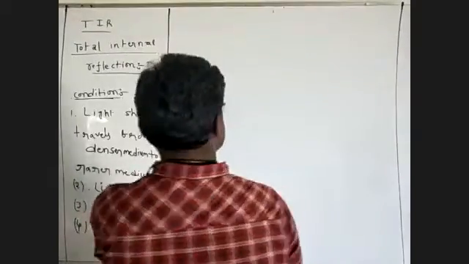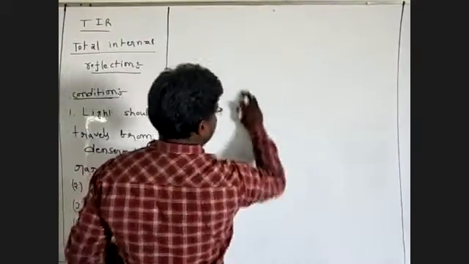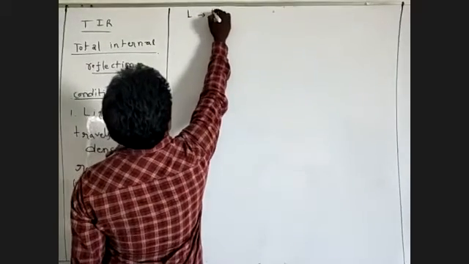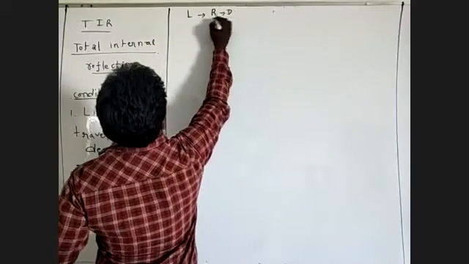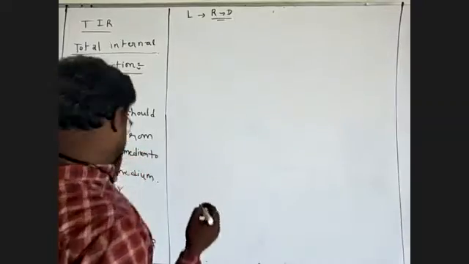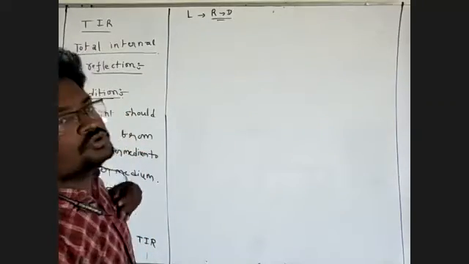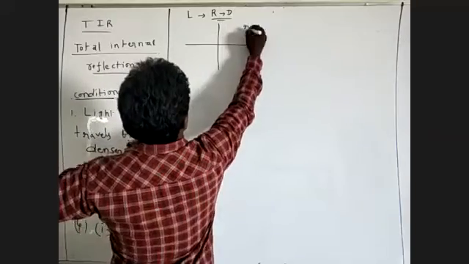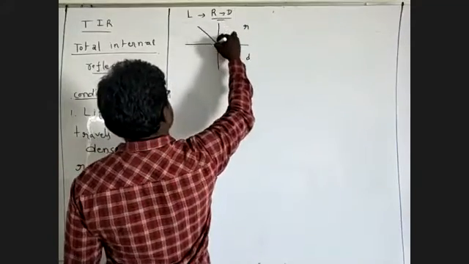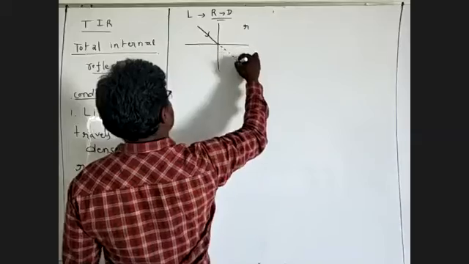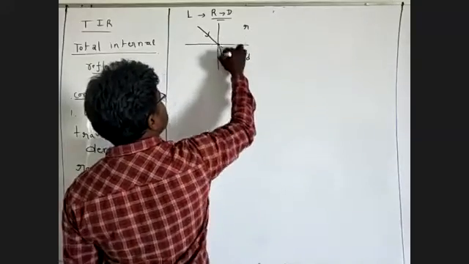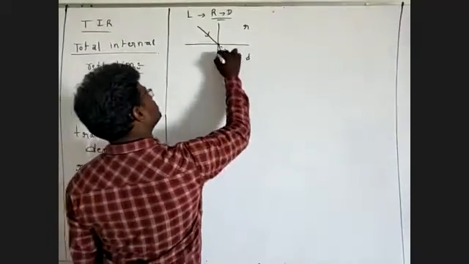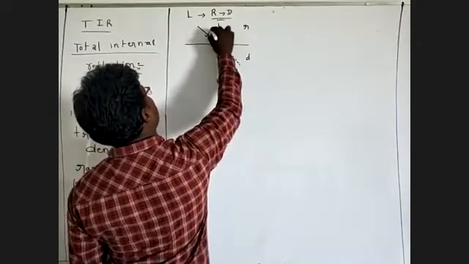Now we have a condition. Actually, the light travels from rarer medium to denser medium. Here, this is the rarer medium, and this is the denser medium. This is the light ray, the actual direction of the incident ray. This refracted ray is bending towards the normal. This is the angle of refraction, r. This is the angle of incidence, i.